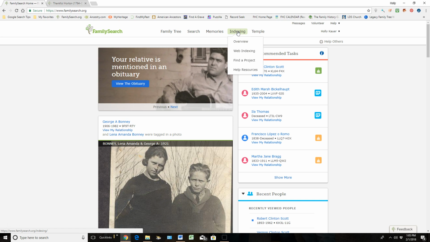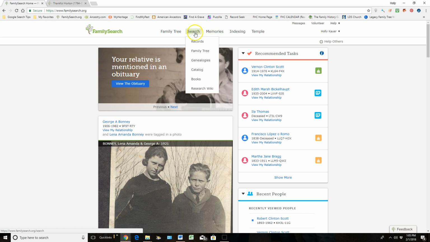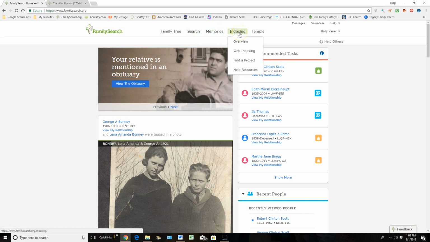And as I give that back to FamilySearch, they create a readable database, or a searchable database, I should say, and they put that information in over here under this search records. So just understand that people who are indexing records for us are making our lives so much more simple in finding sources about our ancestors.